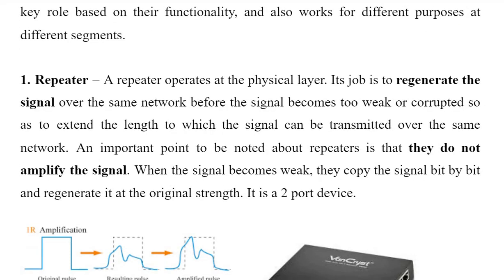So going to the first device, it is the repeater. Okay, so repeater, this is one of the most important topics. A repeater operates at the physical layer. Okay, so an MCQ question can be asked: at which layer does a repeater work? A repeater operates at the physical layer. So what is the job of a repeater? Its job is to regenerate the signal.